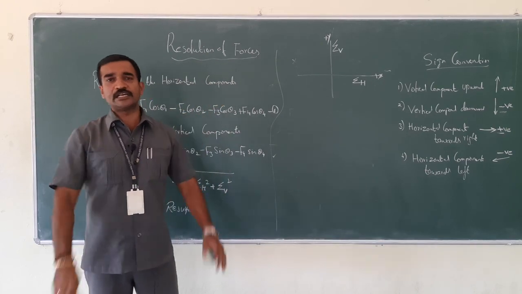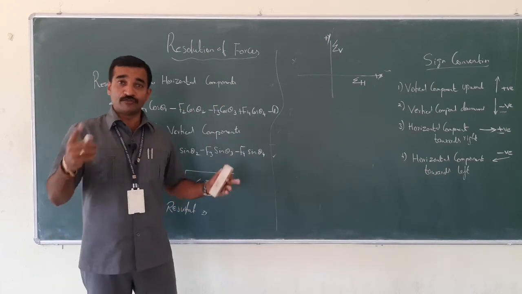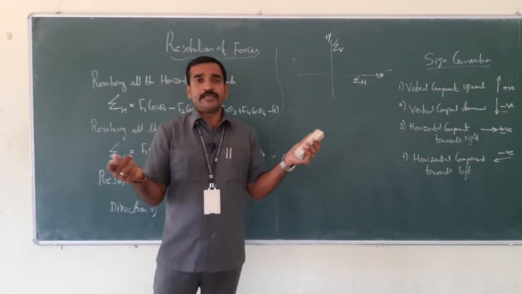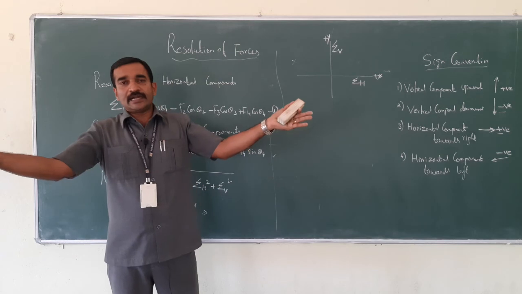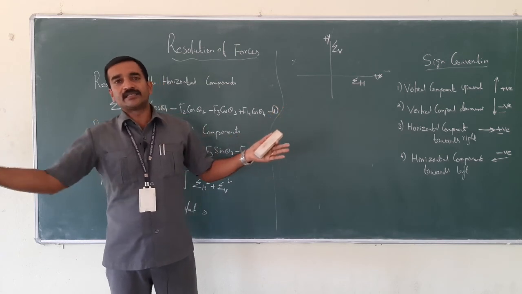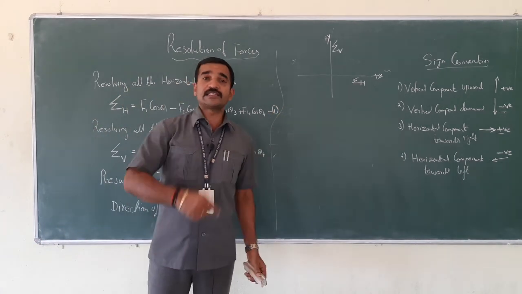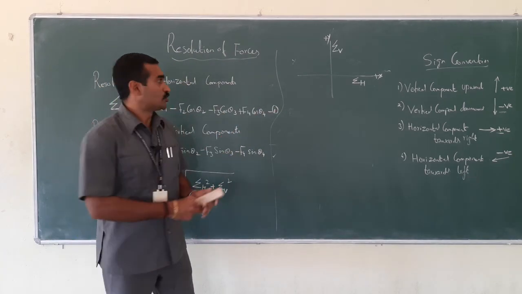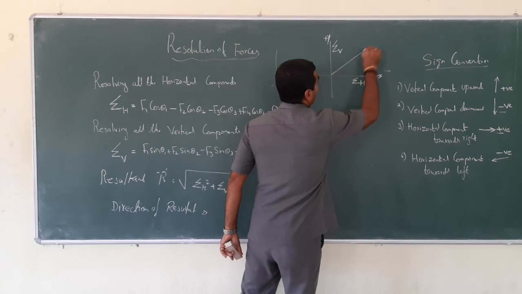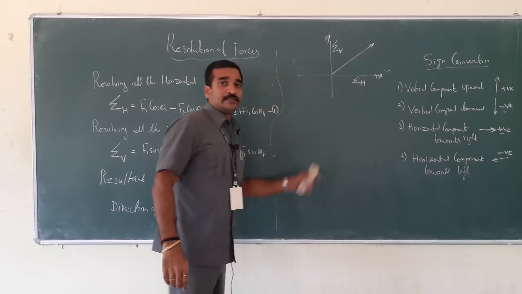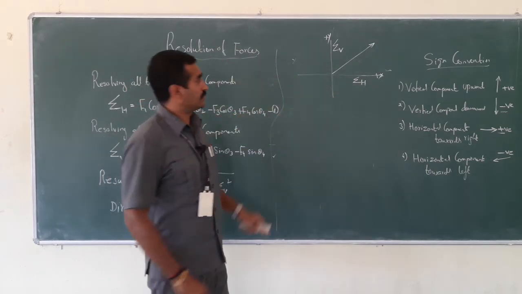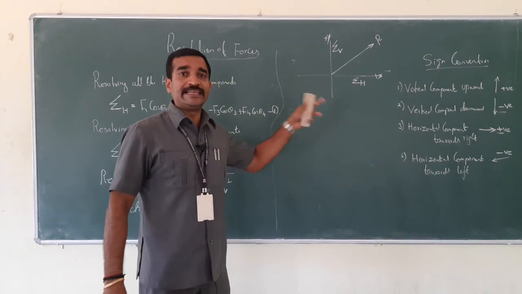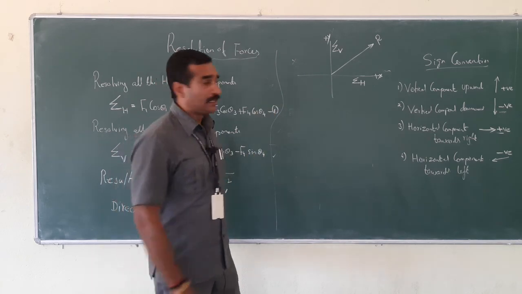Then where will the resultant act? As I told you, if you remember the board diagram I showed, for the forces acting inclined on the right side as well as the left side, the resultant will pass through the diagonal of that point, isn't it? So definitely the resultant will pass between these two forces. This is nothing but the resultant. And what about the direction or the inclination of the resultant?